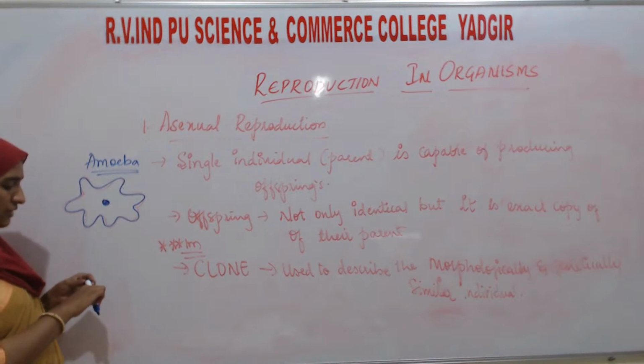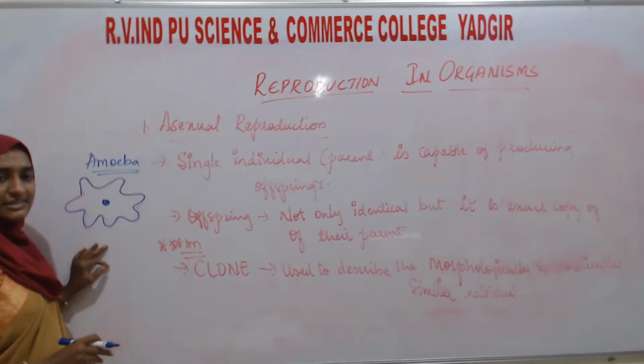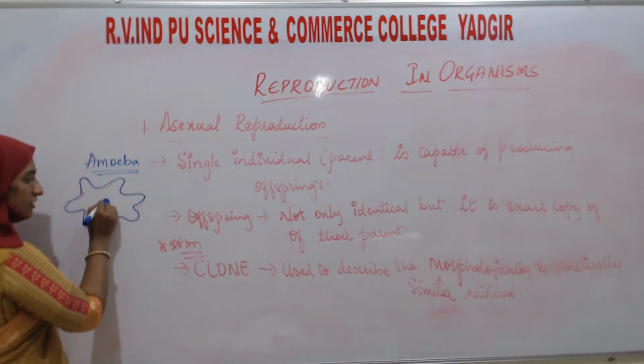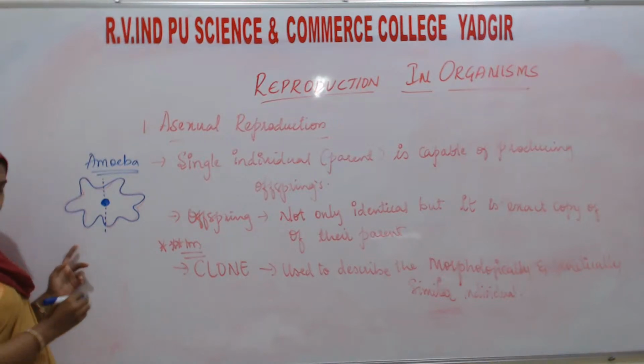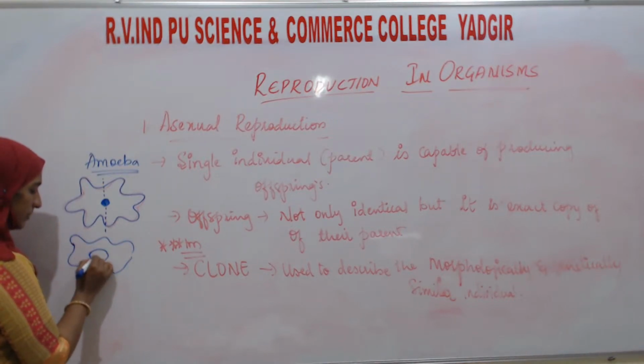How does the amoeba divide by asexual reproduction? First, this is the nucleus. The nucleus is going to divide. You can see the nucleus has become large.